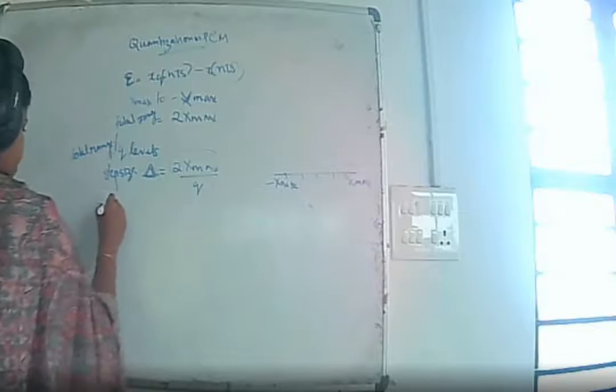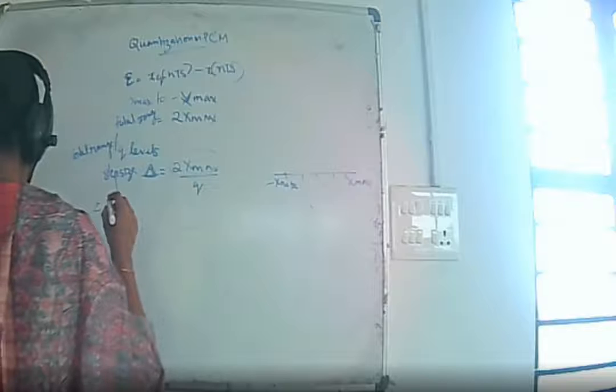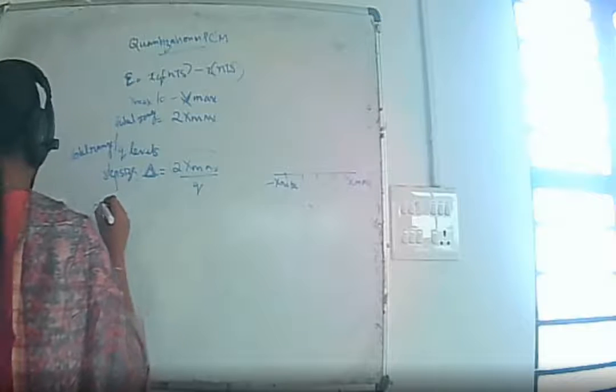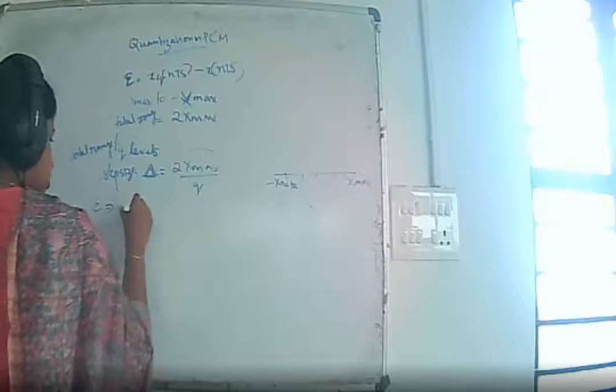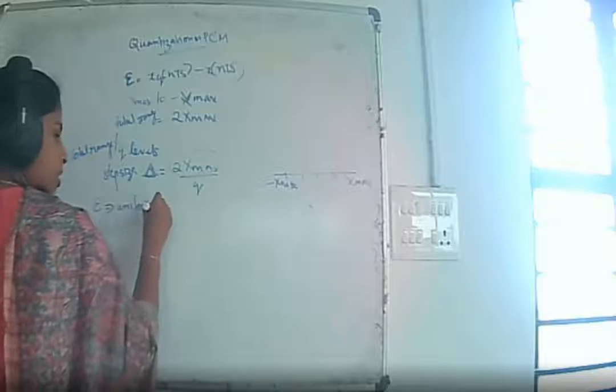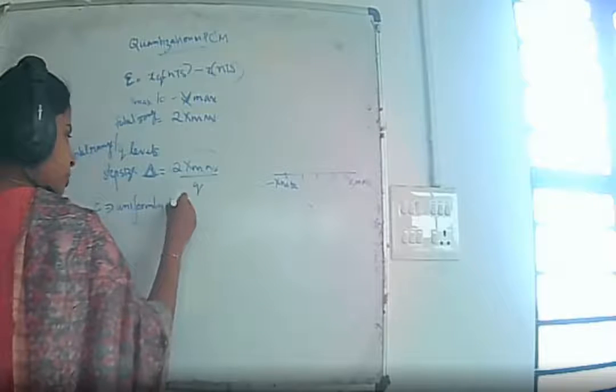The quantization error can be assumed as a uniformly distributed random variable.